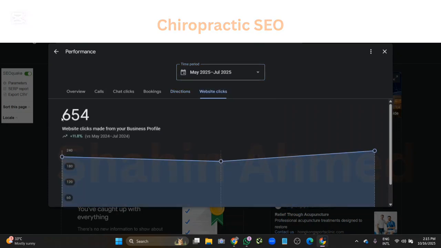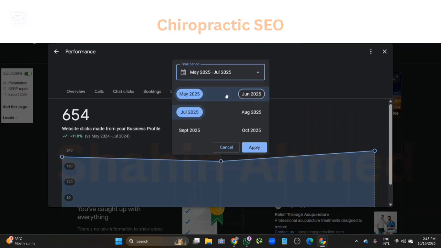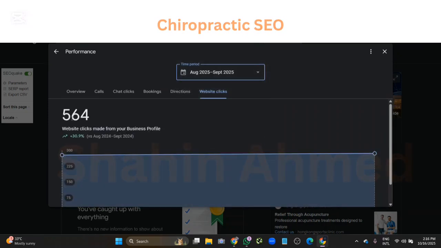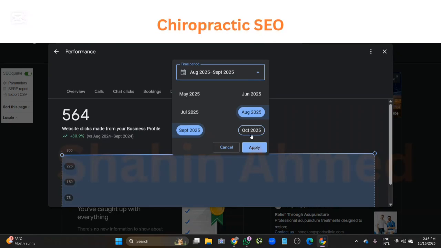654, and during optimization, 564, nearly. Although it increases, compared to 3 months it is huge, I would say. And October is still going, so I hope I can achieve more things in October.